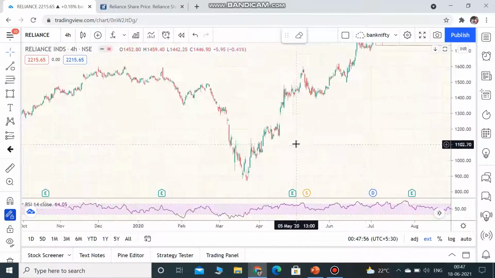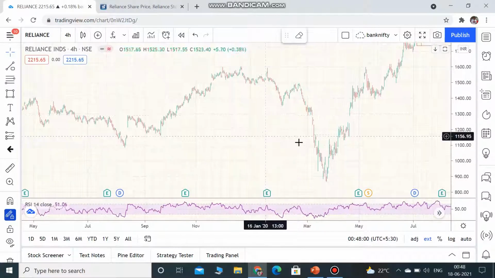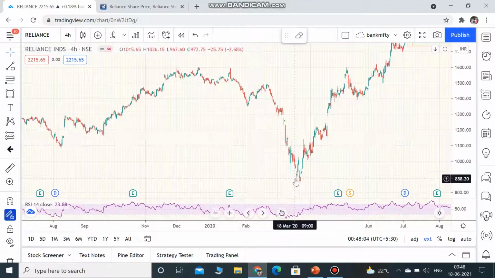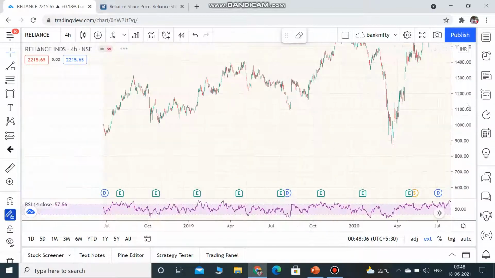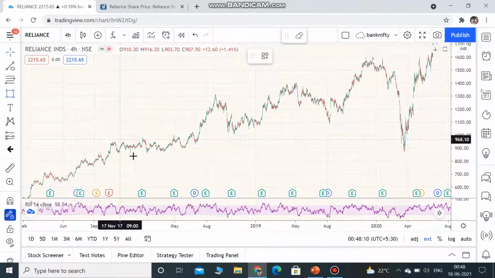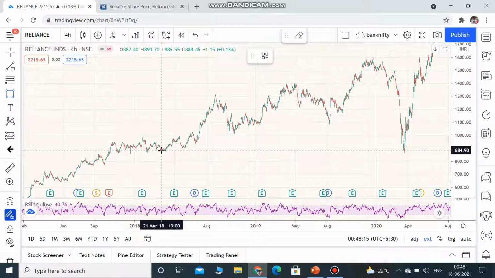Okay, let's assume that the stock kept falling, starts from here, kept falling till here. Then according to my support and resistance concept, I see there was a lot of fluctuation and this is where people bought it, right?